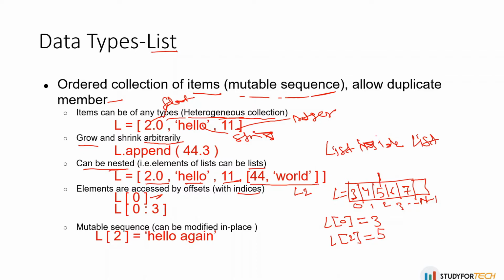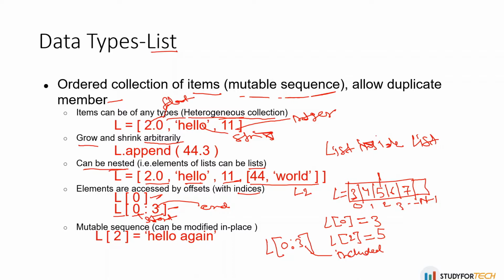Now let's see what L of 0 to 3 means. This is the start index and this is the end. It accesses the values starting from 0 to 3, but the point to be noted here is that 3 will not be included, it will be excluded.